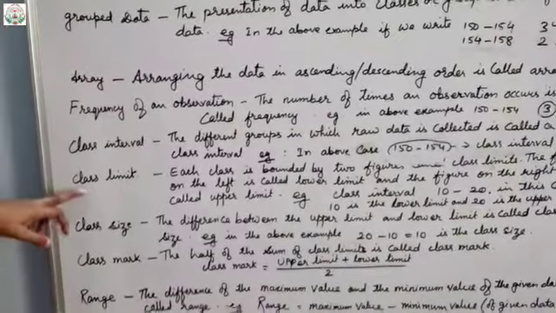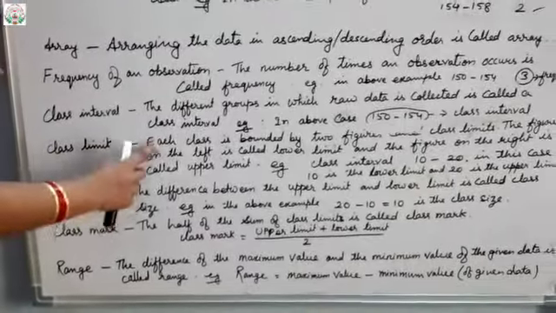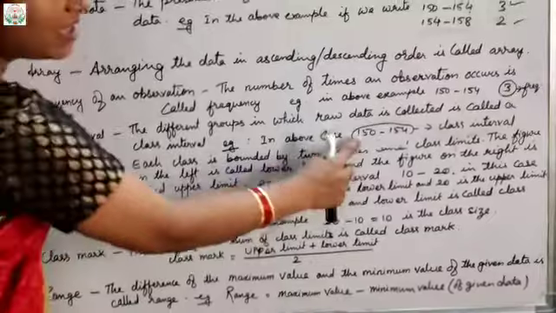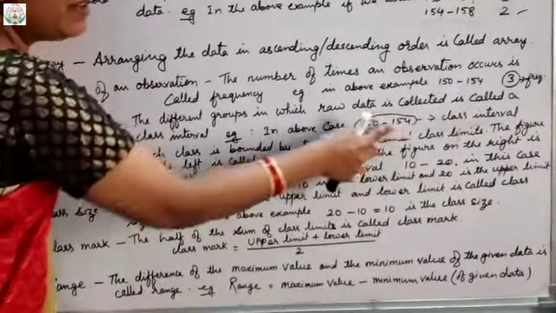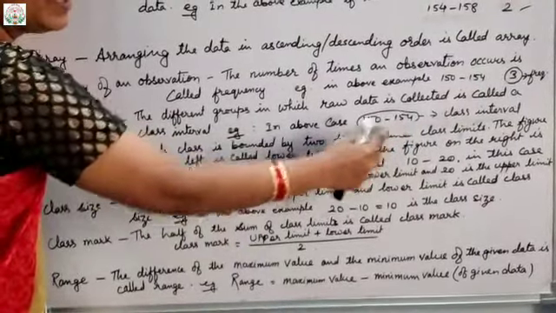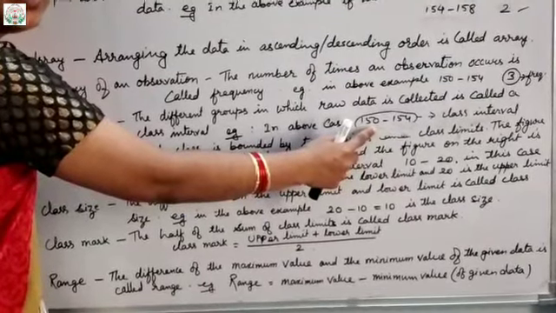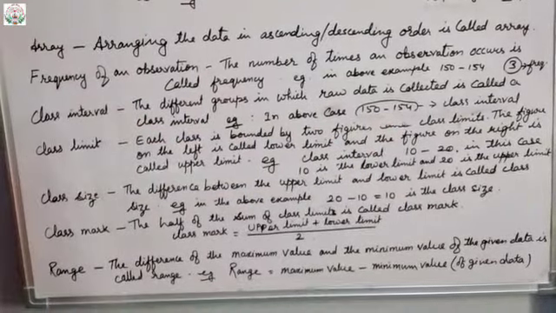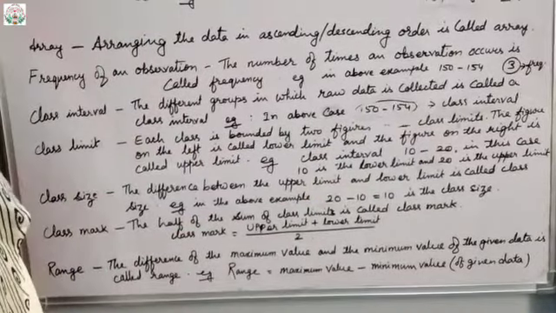Okay. Then next comes class limit. Class limit means each class is bounded by two figures. You can see this class interval is bounded by a minimum value and a maximum value. Two numbers are there. These bounding figures are called class limits.